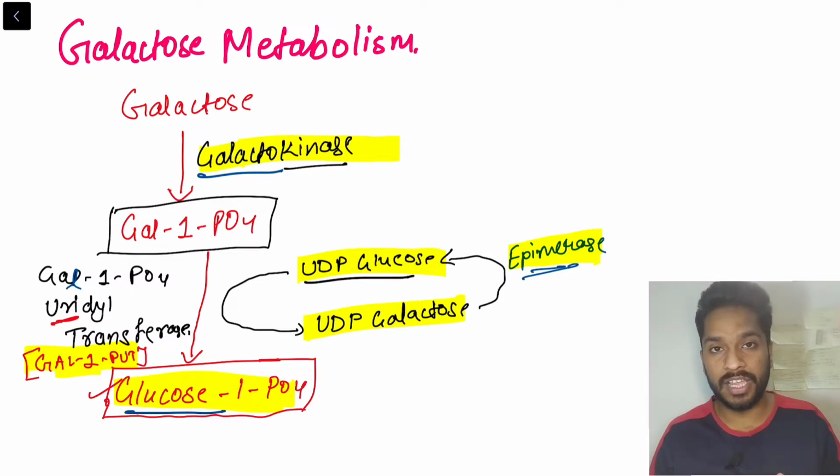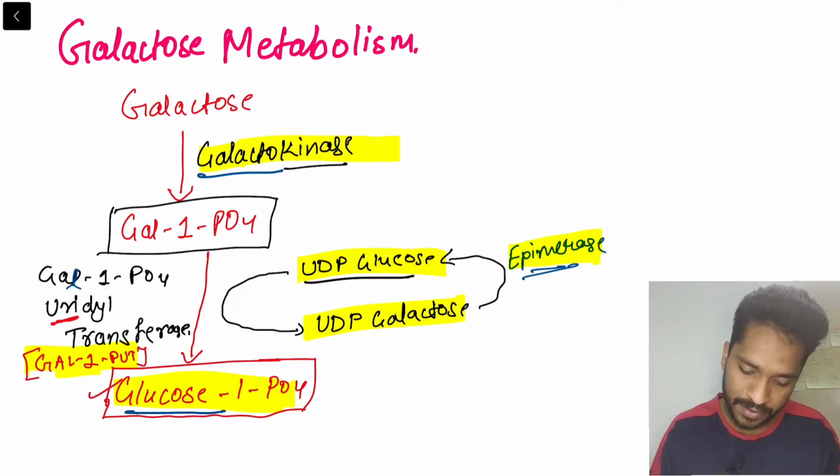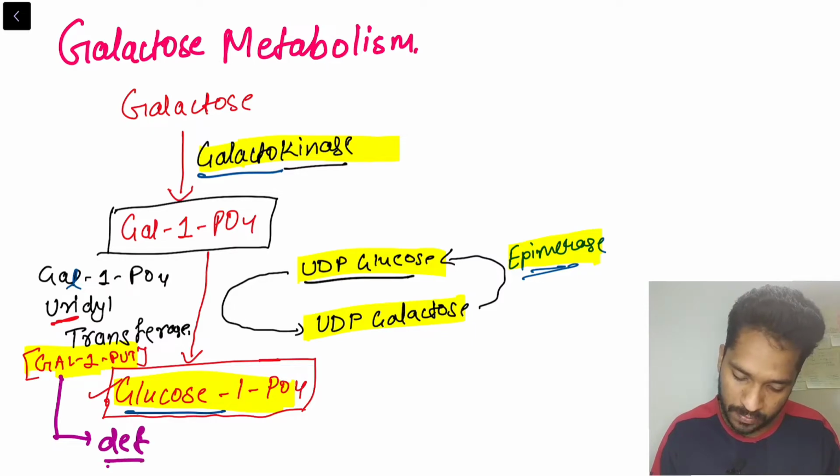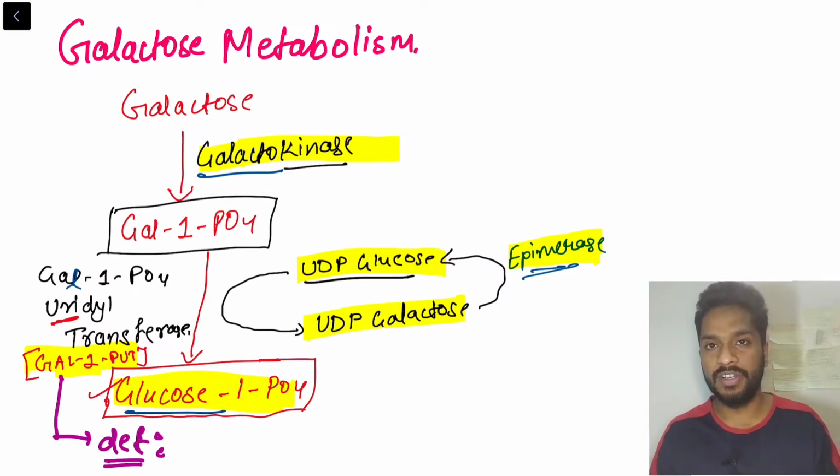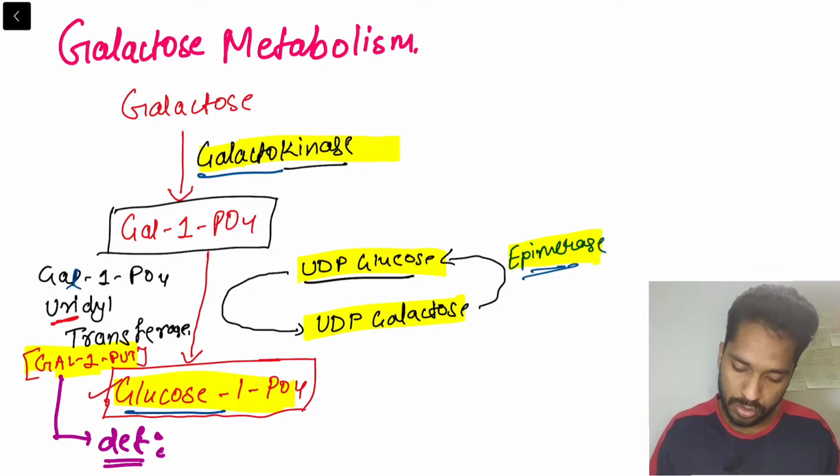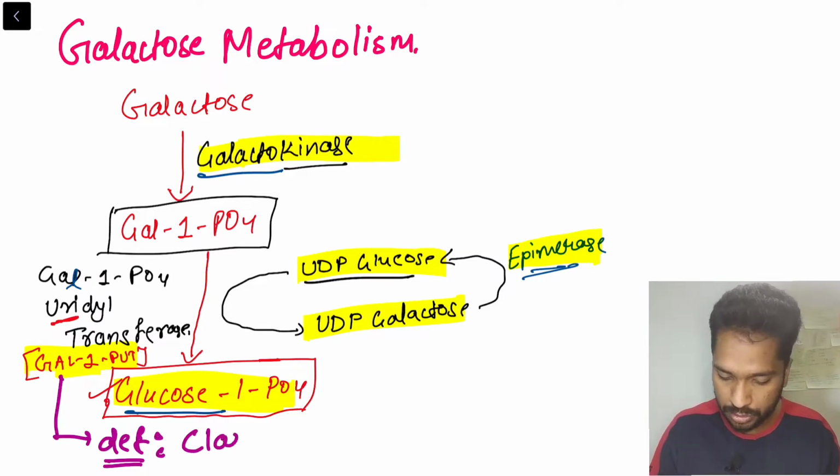We have 2 types of galactosemia: one is classical, another is non-classical. If there is a deficiency of galactose 1-phosphate uridyl transferase, it leads to classical galactosemia.